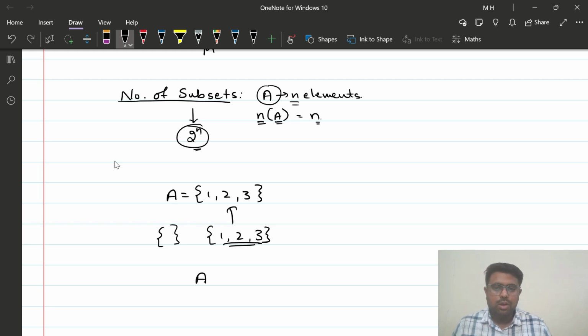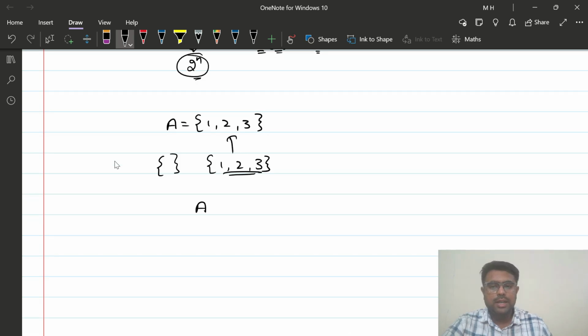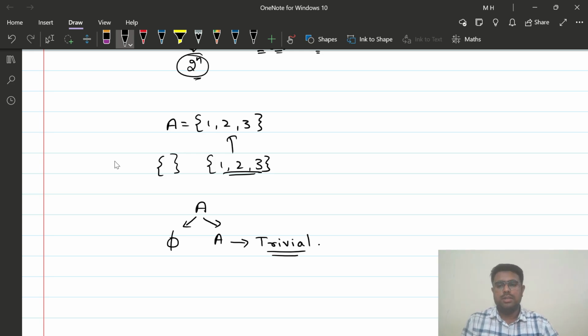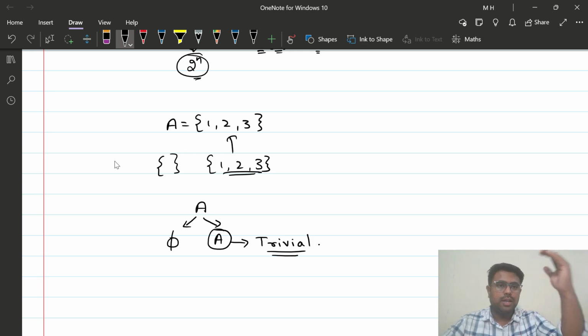So for every non-empty set A, there will be two subsets for sure. The first one is the null set and the second one is A itself. These two subsets are called the trivial subsets. Now, out of these two trivial subsets, the set A itself, for every set A, is going to be a subset for sure. That set A itself is called the improper subset.